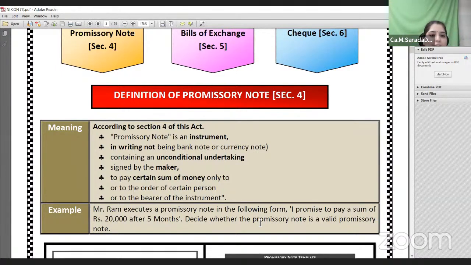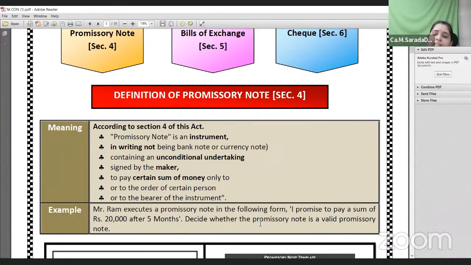It is an instrument in writing containing an unconditional order. There should not be any conditions, for example, a promissory note signed by the maker to pay a certain sum of money only. Here only money is paid. You cannot accept any value in kind or any consideration in the form of kind. It is payable to the order or to the bearer of the instrument.